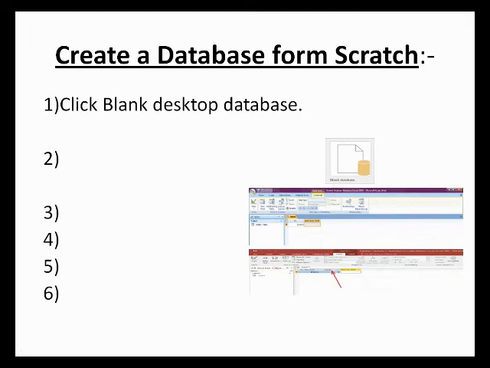Let us enter the first record. Number four, select the empty cell below the click to add field in the table, enter a value, and then press the Tab key to move to the next field.